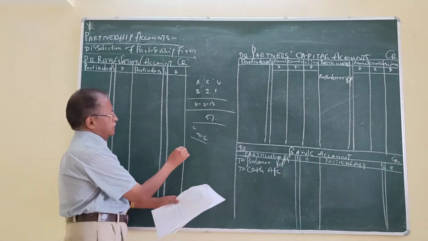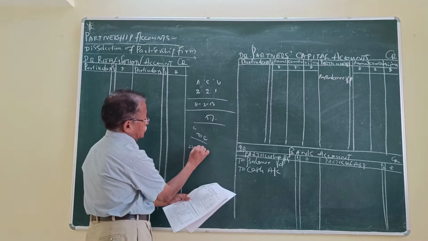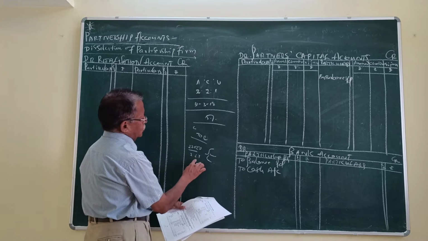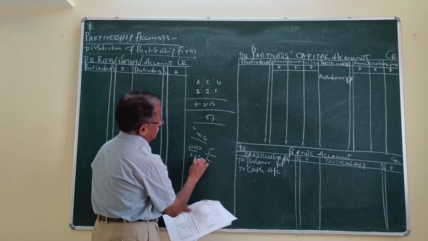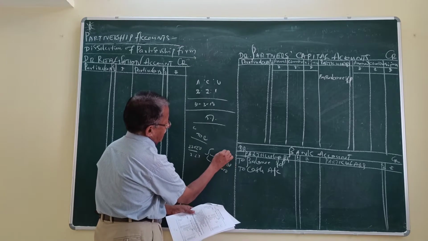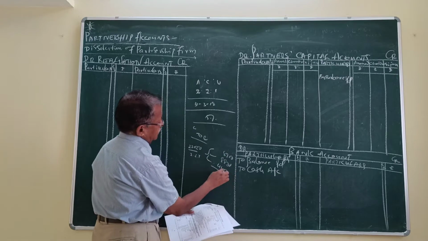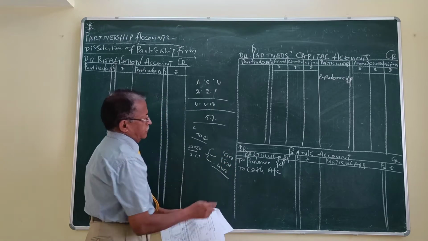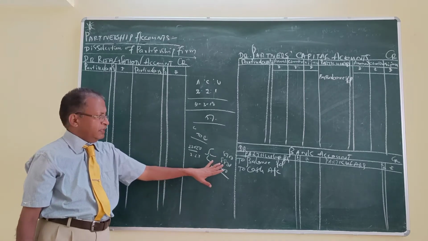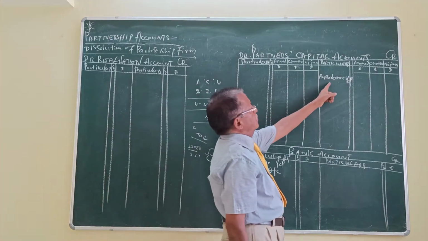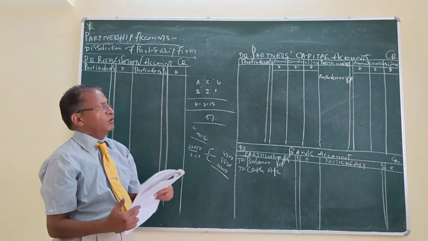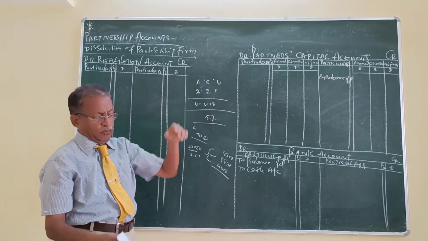Next, profit and loss account. This profit and loss account total amount is 22,000, and it should be shared in the ratio of 2 is to 2 is to 1. Then they are going to get 8,800, 8,800, 4,400 each. Then in the partners capital account, by profit and loss account, because it is in the balance sheet, it will be shown as a credit balance. Then partners capital account will be shown as by balance brought down.